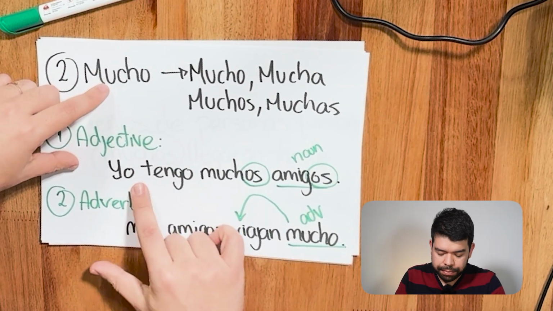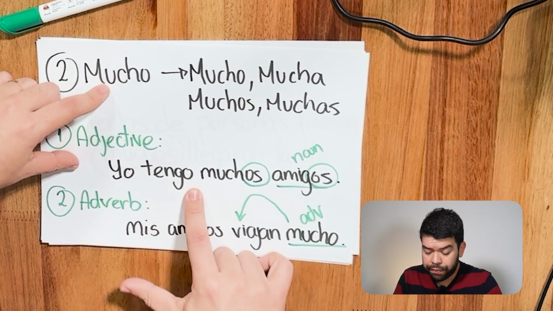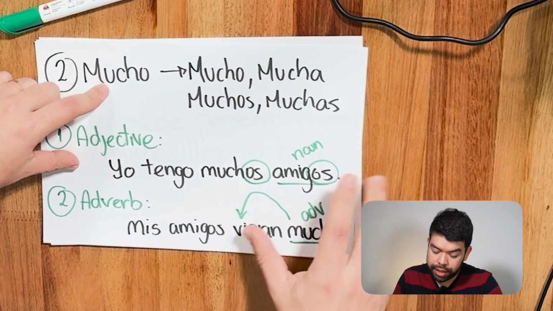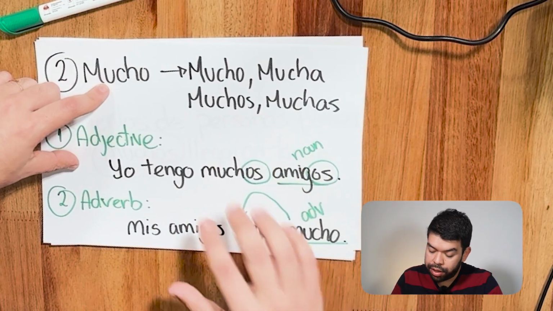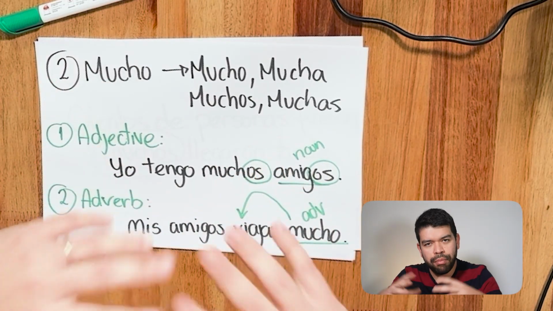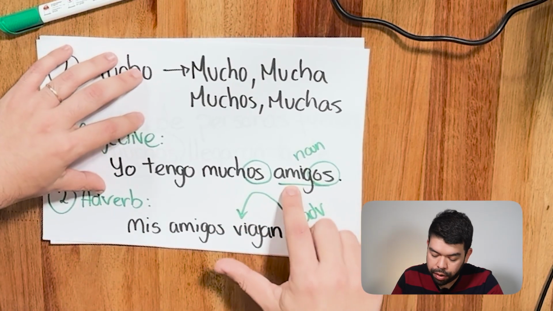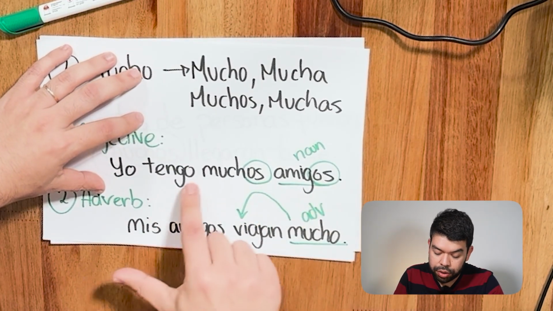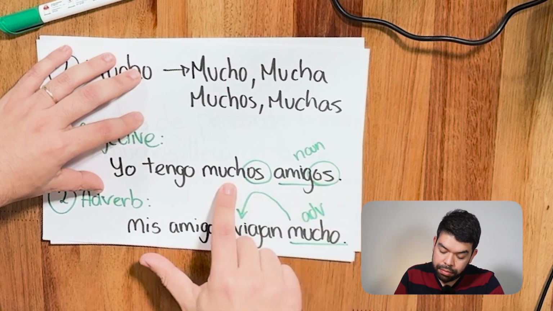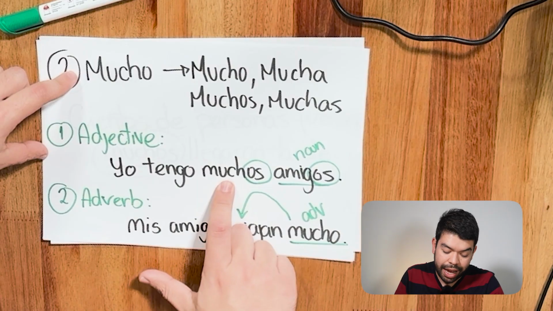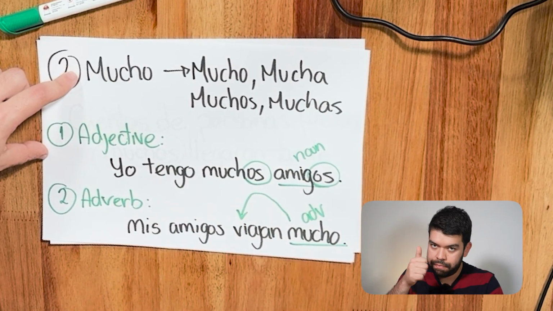You know what an adjective is. Yo tengo, I have muchos amigos, right? Amigos, noun, muchos is describing the noun. It's giving us more information about the noun. Many friends. Yo tengo muchos amigos. I have many friends. Noun, in this case, muchos as an adjective before the noun.